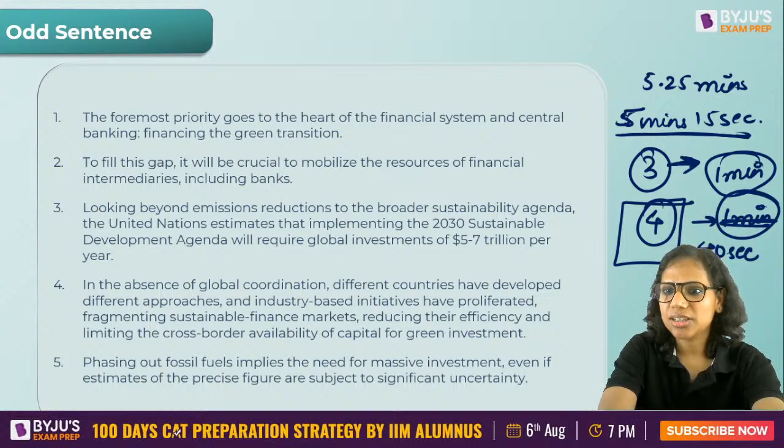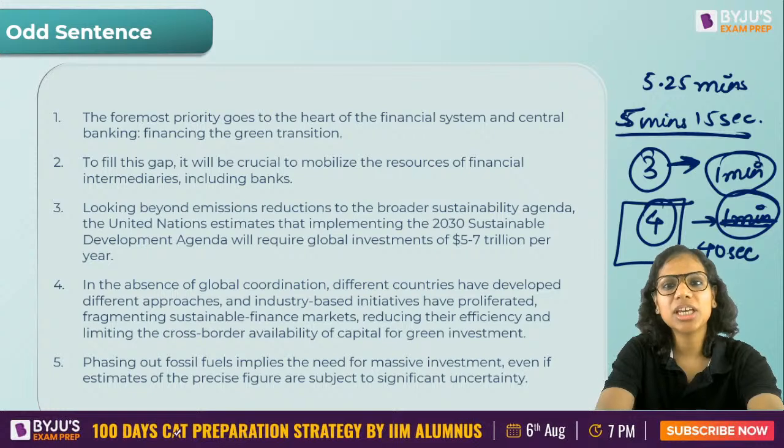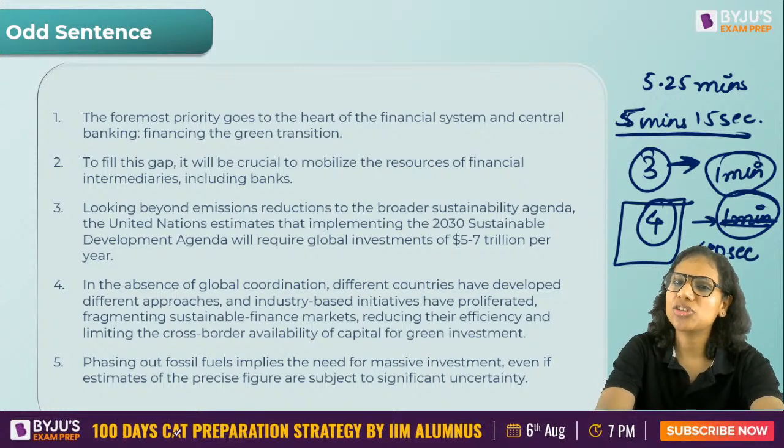Okay. For parajumbles, how many questions can we expect? Up to 7. Okay. Last year there were 5 parajumble questions, if I'm not wrong. 5 questions that had 5 sentence parajumbles, right? Up to 7 questions we can expect.